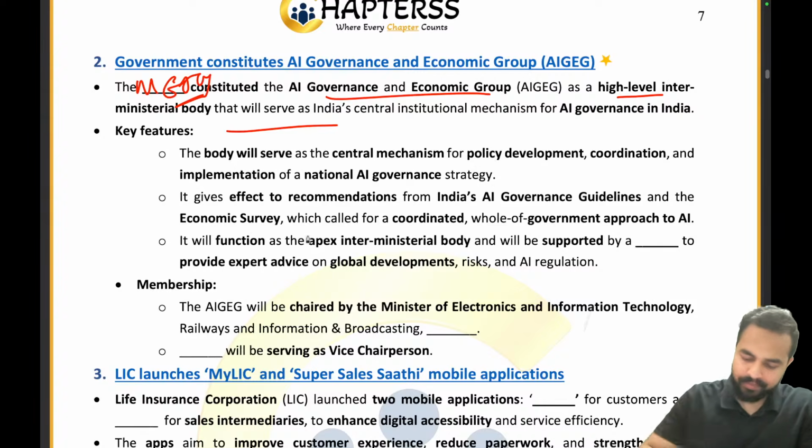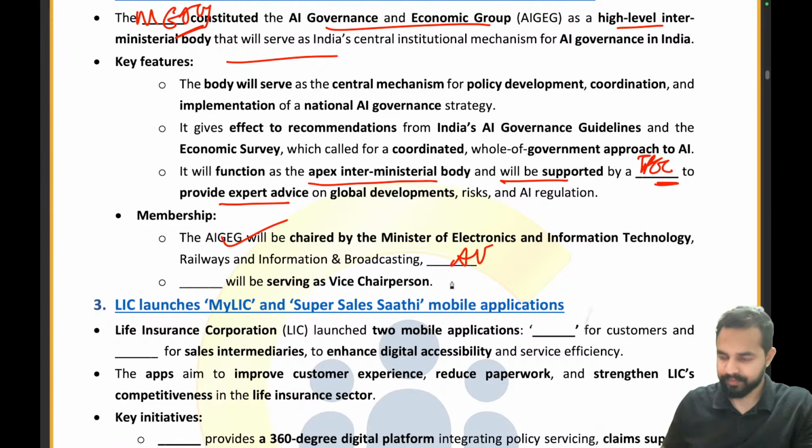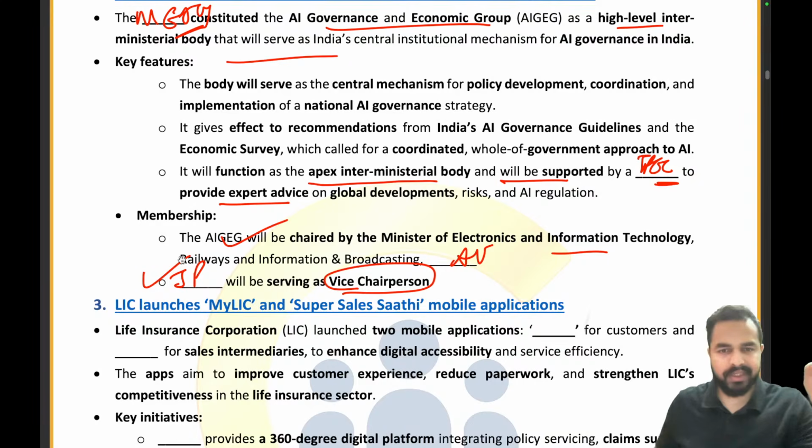Absolutely right. Now moving ahead, this group will be functioning as the apex interministerial body and will be supported by a dash to provide expert advice. What is the name of that committee which will be providing expert advice? That is TPEC. And who will be the chairperson of the AIGEG? Ashwini Vaishnaw, who is the Minister of Electronics and Information Technology. And who will be the vice chairperson? That is Jitin Prasad. Absolutely right. Is this clear to everyone?